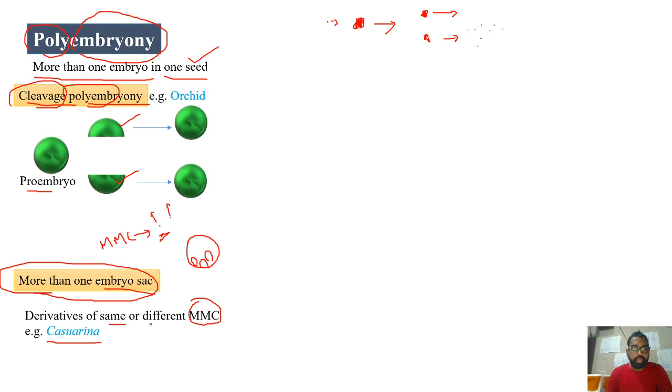So that is the same MMC. Or normally one nucellus cell will differentiate into one megaspore mother cell. If more than one nucellus cell develops into more than one megaspore mother cell, that is also possible. So different MMCs are also possible. In whatever condition, basically the number of embryo sacs inside one ovule is more than one. Such a condition can also lead to polyembryony.